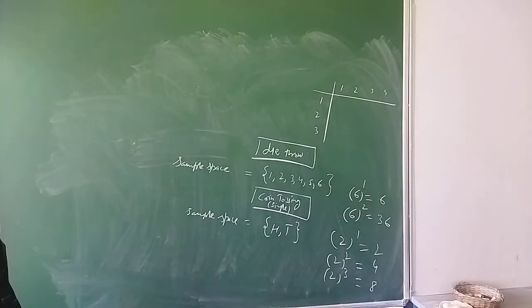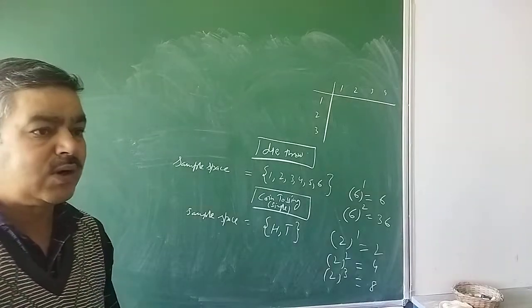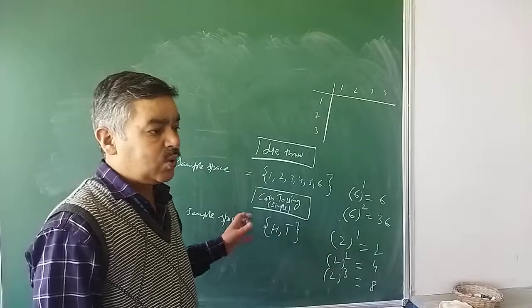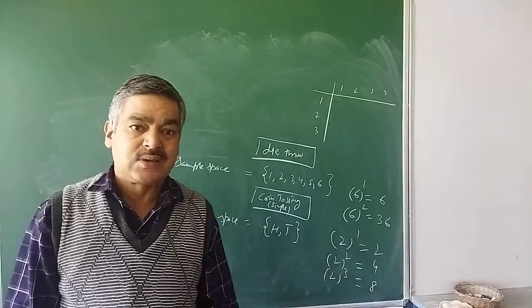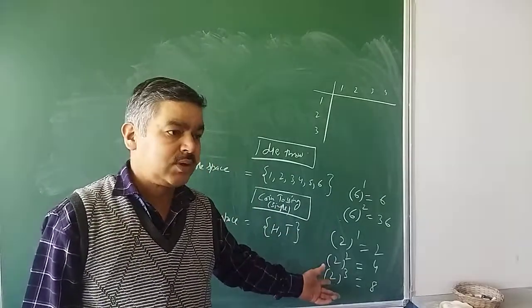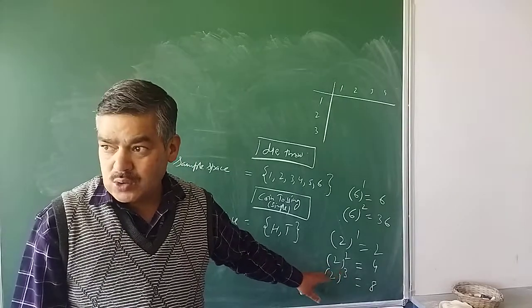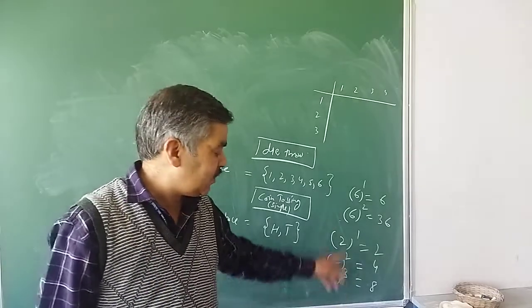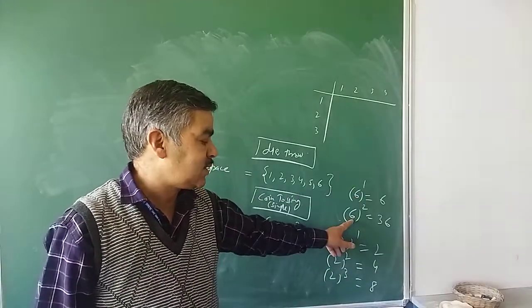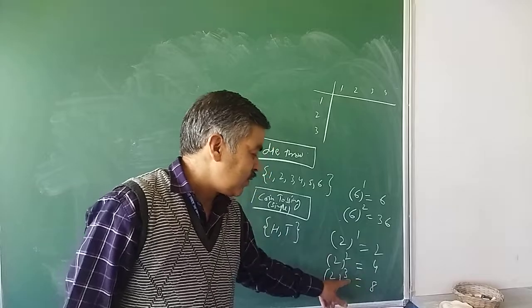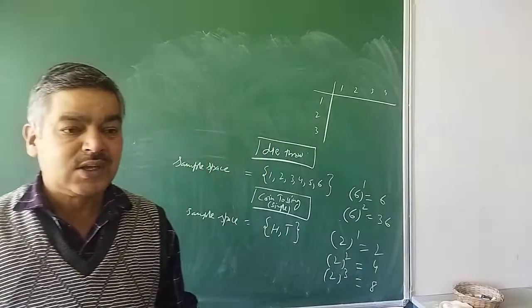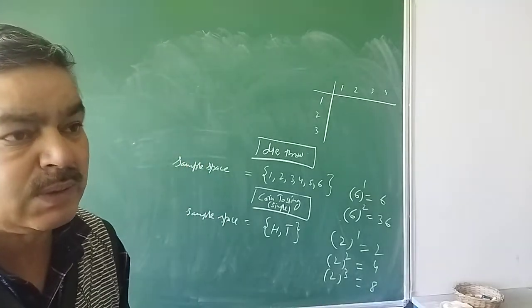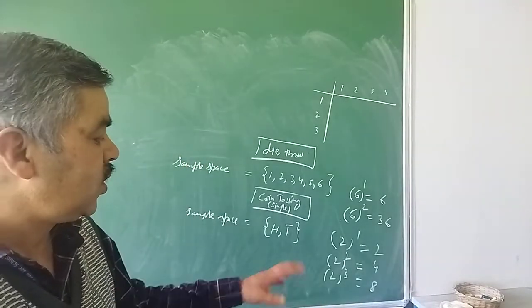So the simple question from the objective question point of view: what is the total number of possible outcomes in case of a coin toss thrice? So basically your outcome of that experiment will be only head or tail. That will always remain 2. With the dice it always remains 6. But if you toss 3 times, it is 2 raised to the power 3, then HHH, TTT, HHT. In that way, if you count the total possibilities, you will get 8.